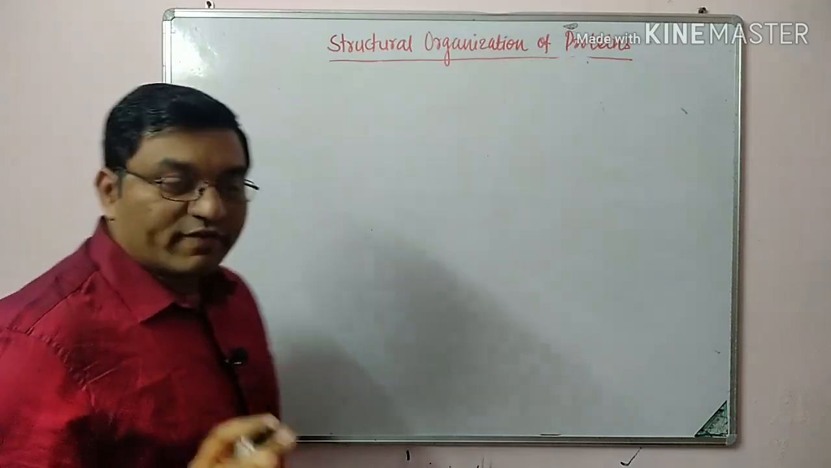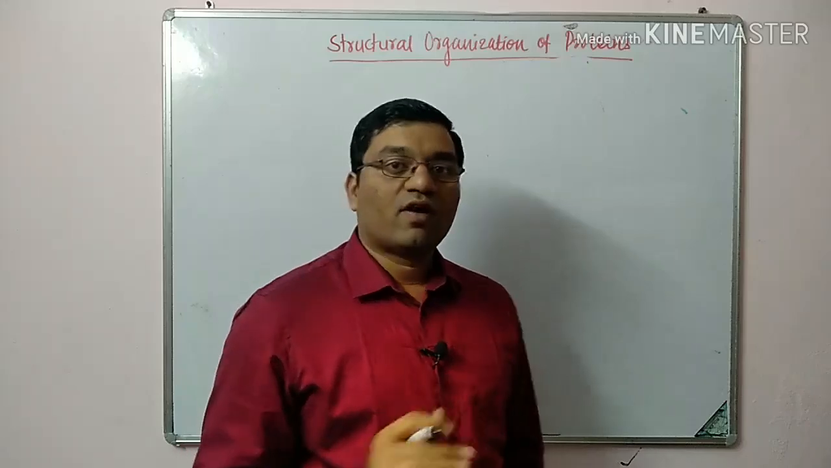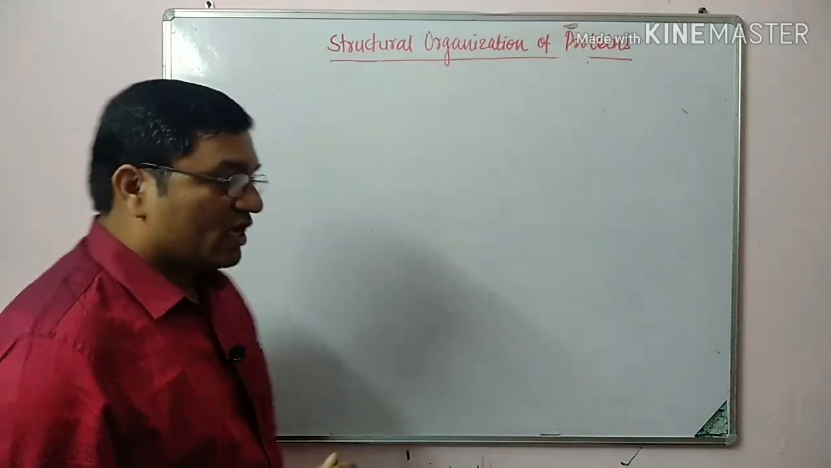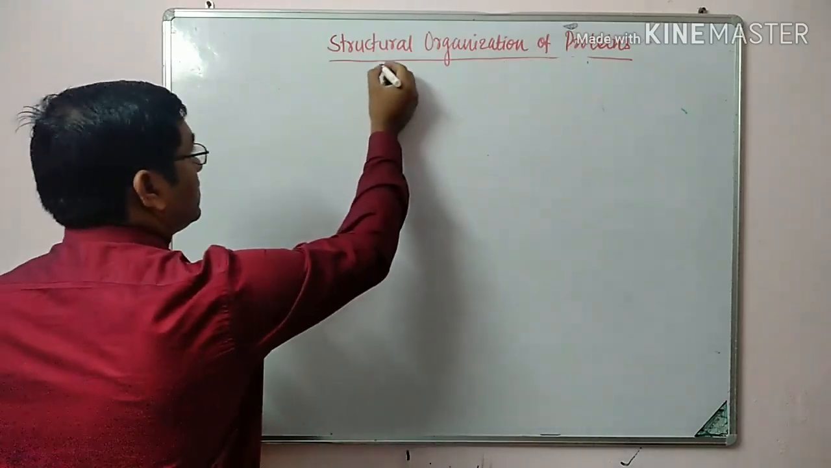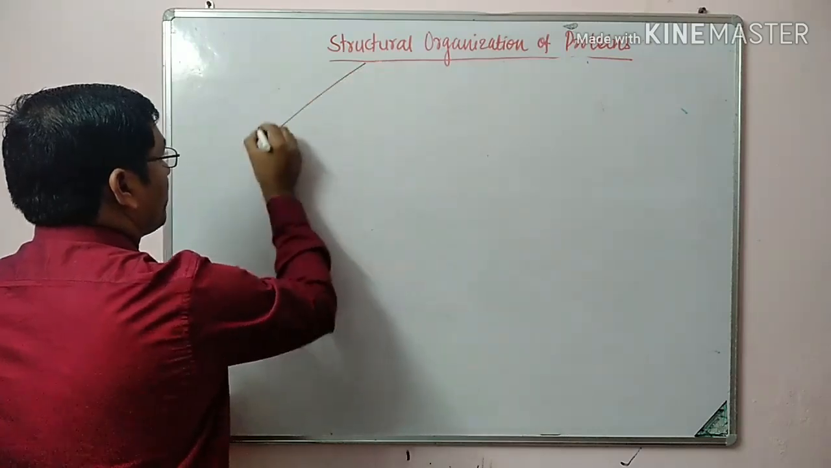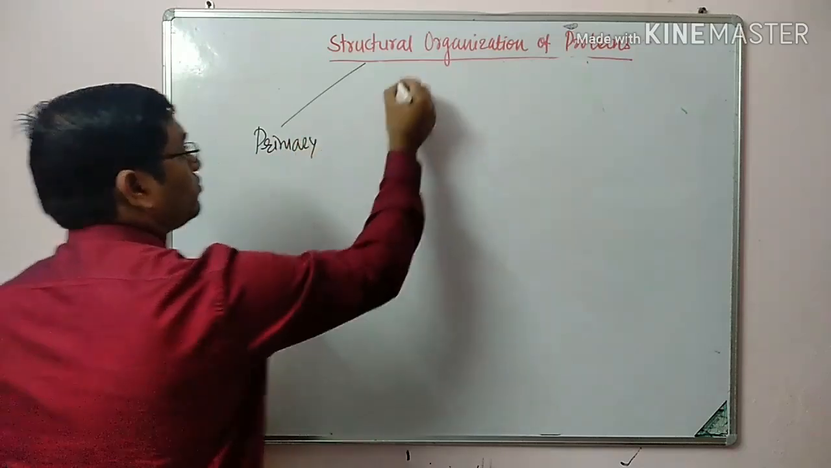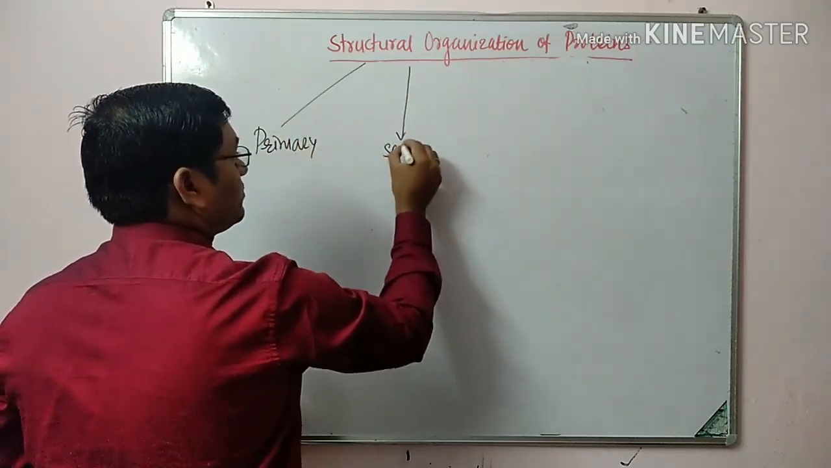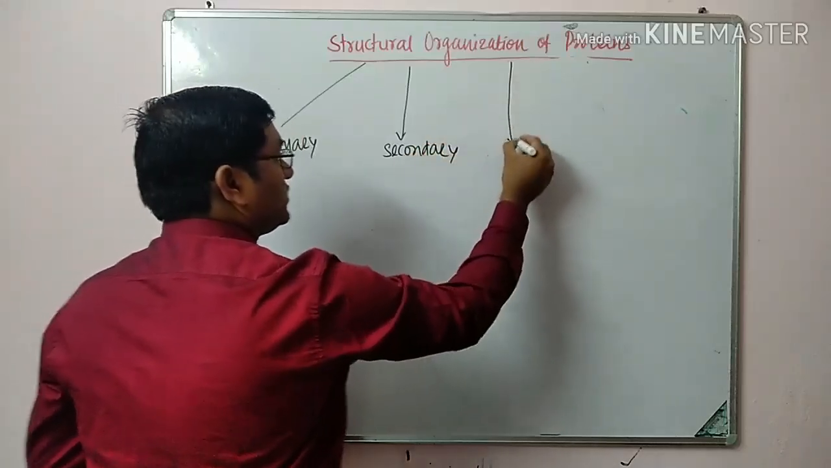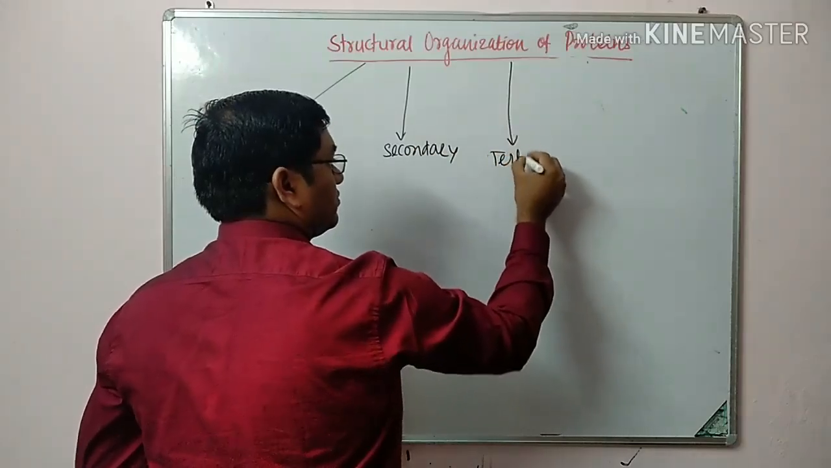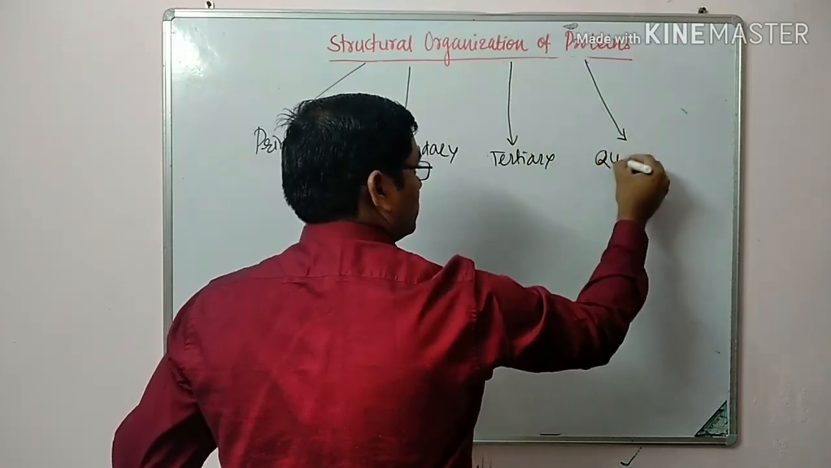All of you know the definition of protein. They are polymers of L-alpha amino acids, and they have 4 levels of structural organization. This includes primary structure, secondary, tertiary structure and quaternary structure.